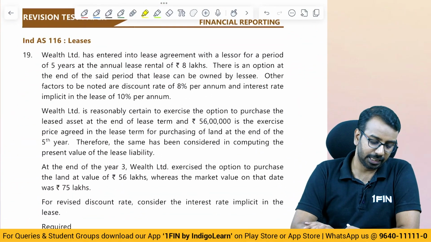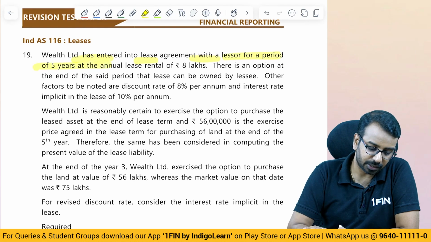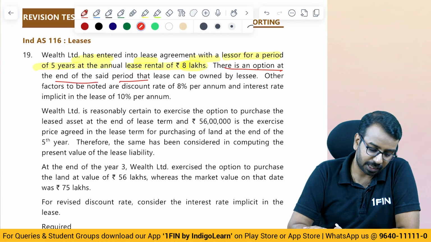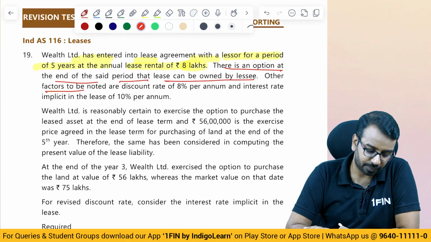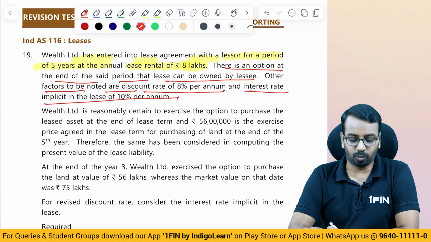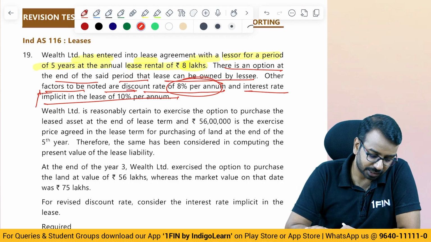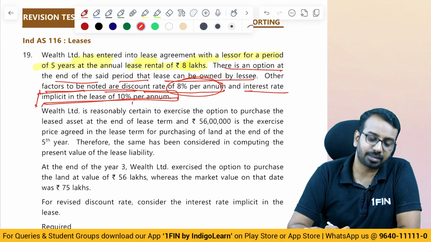Then on leases, Wealth has entered into a lease agreement with a lessor for a period of 5 years with annual lease rental of 8 lakhs. There is an option at the end of the said period that the lease can be owned. Other factors to be noted are a discount rate of 8% and an interest rate implicit of 10%. I don't know what they meant by the 8% per annum discount rate. We have to consider the interest rate implicit in the lease at 10%.